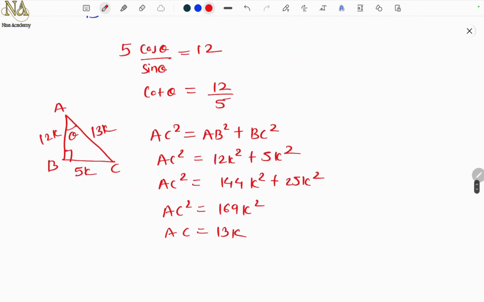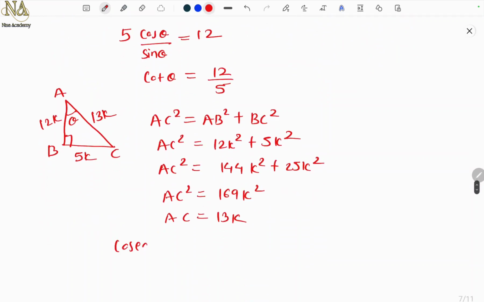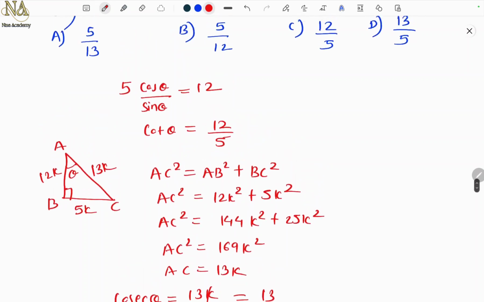So now what do you want? Cosec theta, right? So cosec is what? Hypotenuse, that is 13k, upon opposite, which is 5k. So k gets cancelled, which is 13 by 5. Okay. You can even use the identity here.